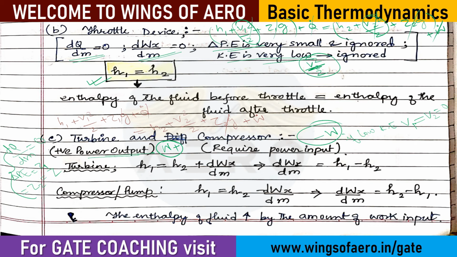There is no heat added to the system. As I have taken low kinetic energy, those parameters will also cancel off. Now what is left? H1 equals H2 plus W dot, where W dot means dW by dm. So what is the work done? Work done can be written as H1 minus H2, which is actually positive.